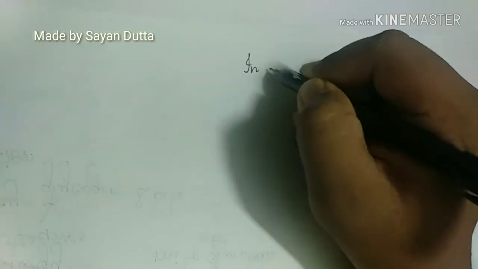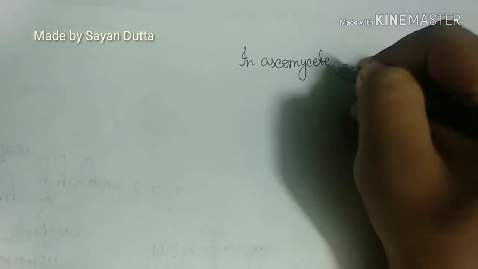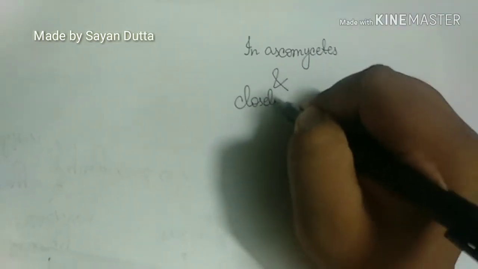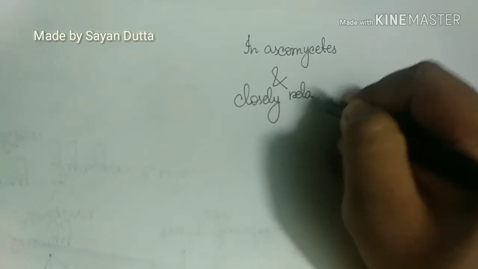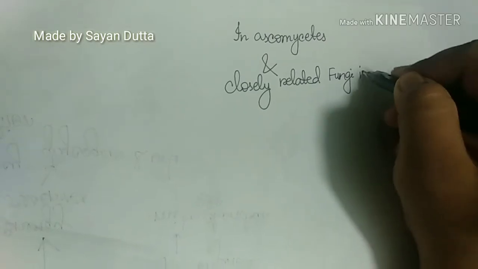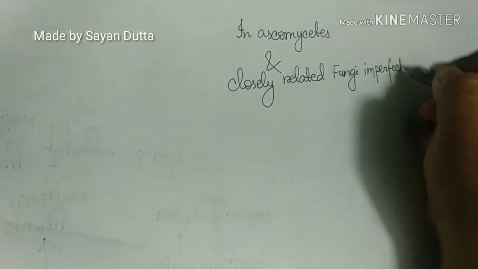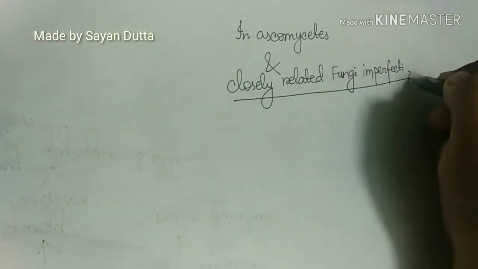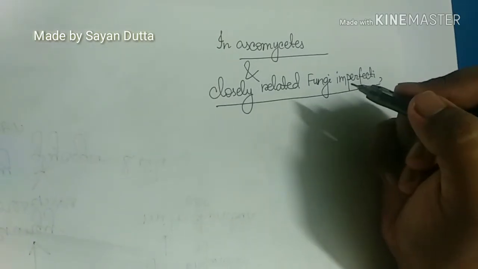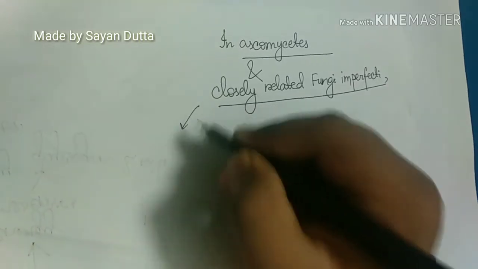In ascomycetes and closely related fungi imperfecti, we see that the production of spores is by a structure known as conidia.